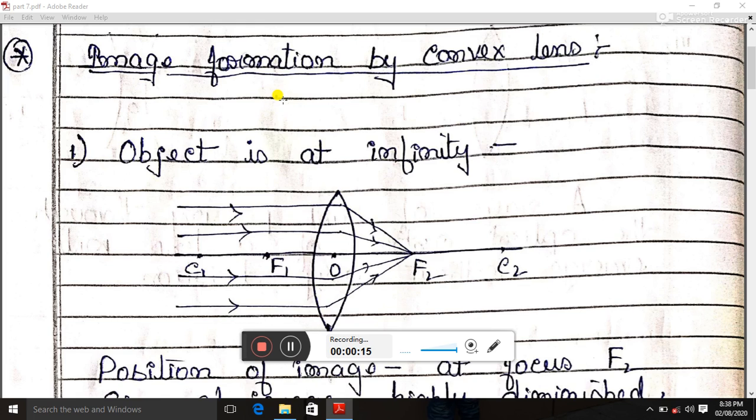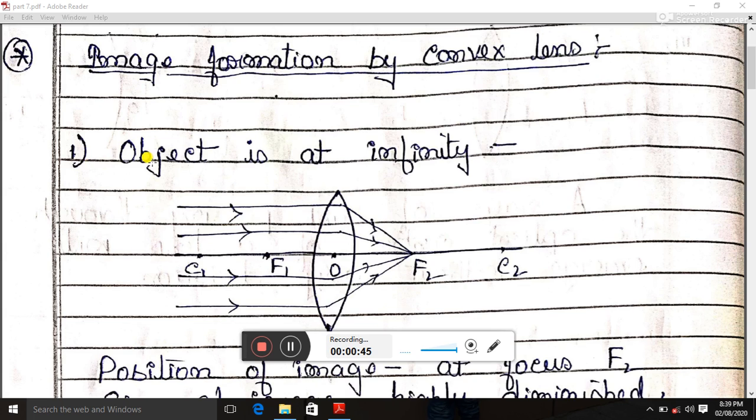So in my previous lecture I have discussed about refraction by spherical lenses, and there are several methods how we will draw a ray diagram. So based on those methods, I will be discussing here about image formation by convex lens.